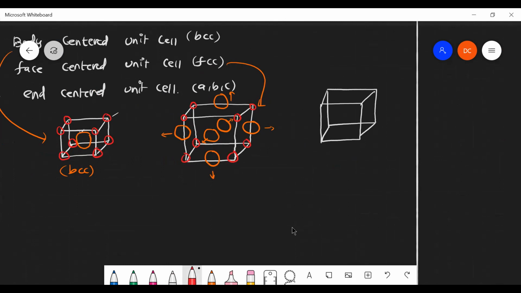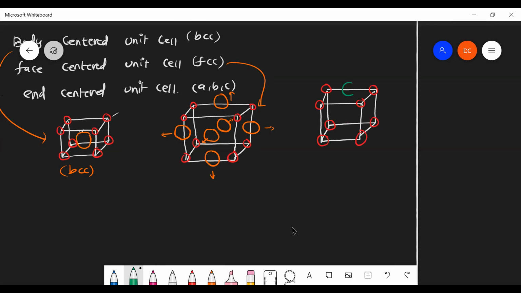Yeah. So here also we have corner atoms. Corner atom contribution is no problem with that. Each corner we have 1 atom. Okay. And end centered. What is end centered? End centered means either of the two sides, either right, left, or top, bottom, or front and back. Okay, front and back. Only on any two sides the atoms are located. Then it is called end centered.